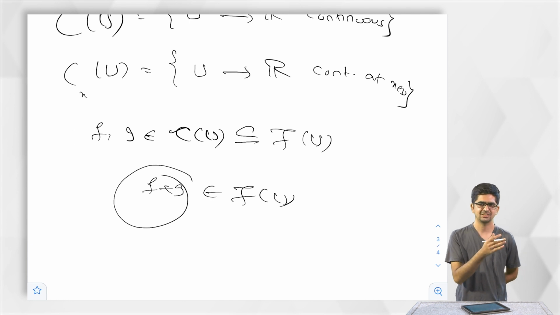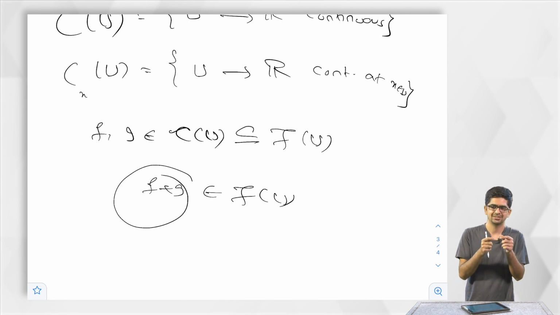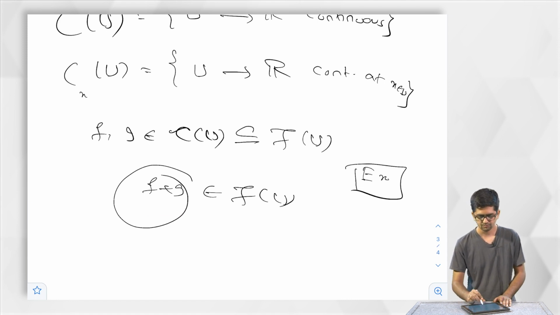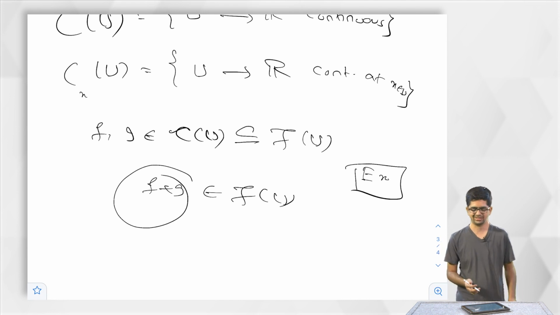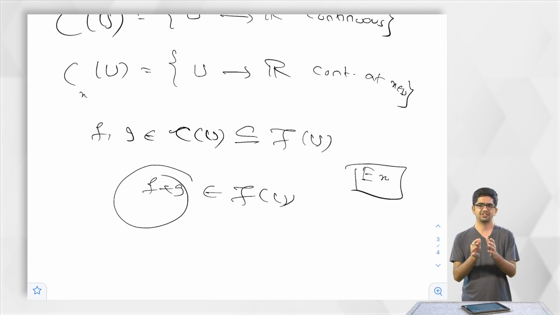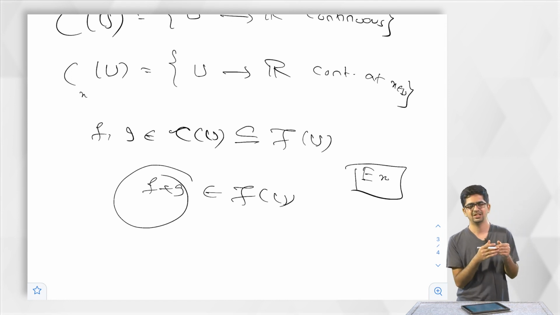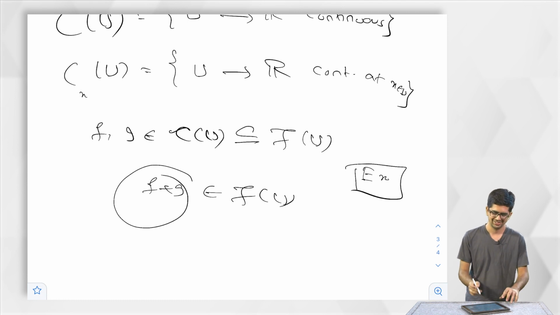Look at the case of sequences. Given two sequences that converge, the sum is a convergent sequence. One can just apply that idea here and prove that if f and g are continuous functions, the sum is a continuous function. That I am leaving as an exercise. If this were very difficult, I would not have given this as an exercise. Whatever you have done for sequences, checking the sum is convergent and all that, we will just use it directly here without thinking so much.